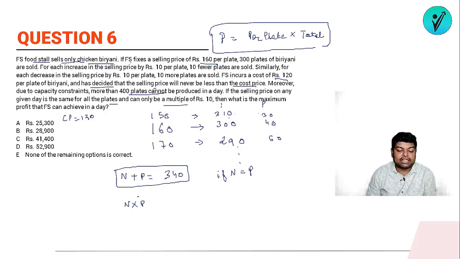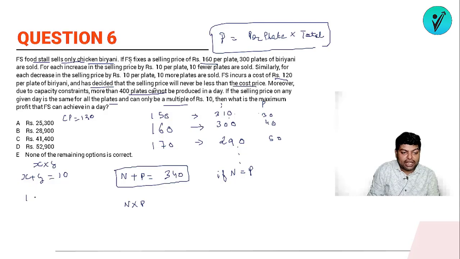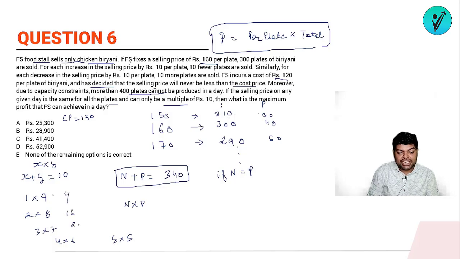जैसे अगर ये डिफिकल्ट लग रहा है तो ऐसे समझो, जैसे अगर मान लो मैंने बोला if suppose x plus y is equals to 10, so when will be having the maximum value of x into y, तो क्या क्या ऑप्शन हो सकते हैं, 1 into 9 हो सकता, 2 into 8 हो सकता, 3 into 7 हो सकता, 4 into 6 हो सकता, और it can be 5 into 5. 1 into 9 is 9 only, 8 into 2 is 16, 7 into 3 is 21, 4 into 6 is 24, 5 into 5 is 25.